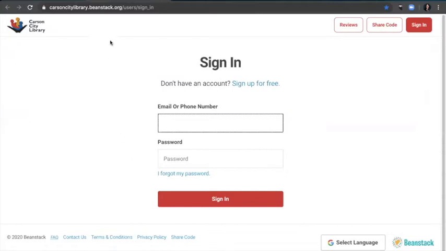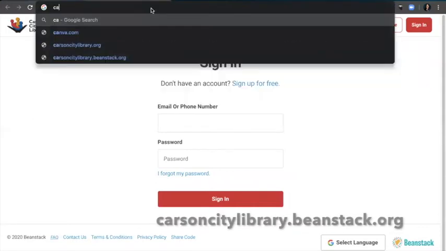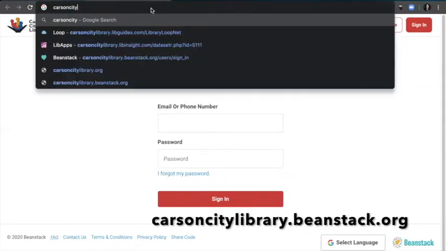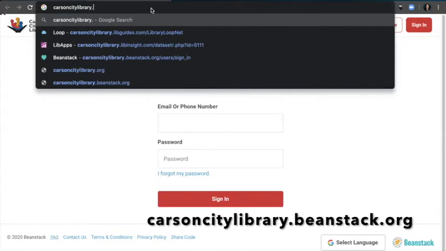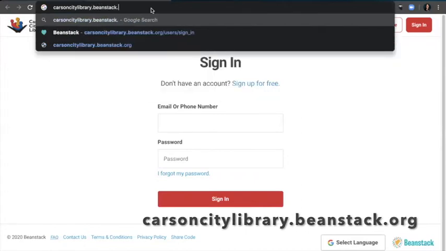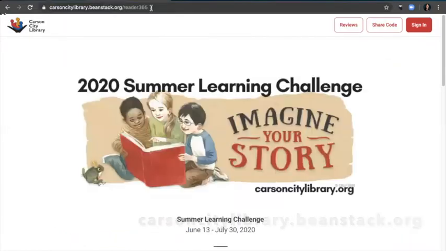The other way is just going directly to the website. You would just type in carsoncitylibrary.beanstack.org and it takes you to the Beanstack landing page for the library.